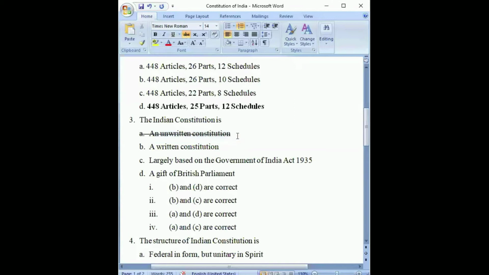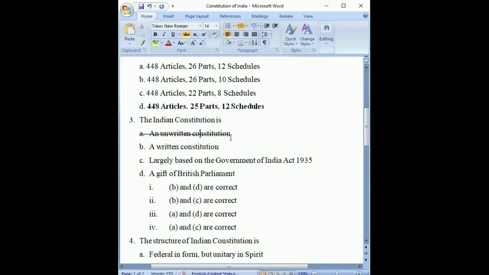So what is an unwritten constitution? Are there any countries that have unwritten constitutions in this world? Yes, there are. For example, Israel does not have a written constitution, right? They did make attempts to draft a formal document, but they have some basic laws or basic rights, and we can consider it a semi-constitution. But it is not a proper written document where everything would be mentioned.